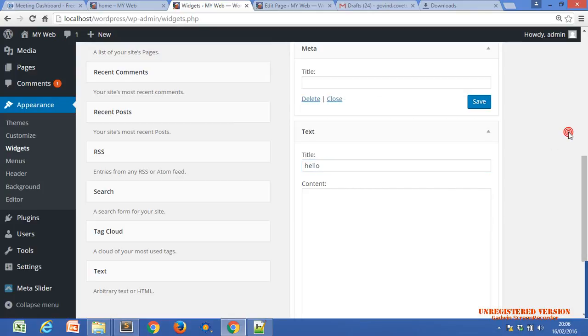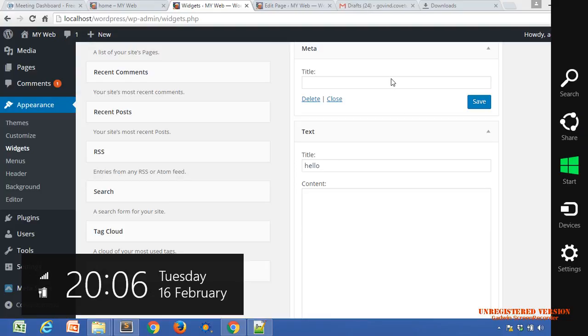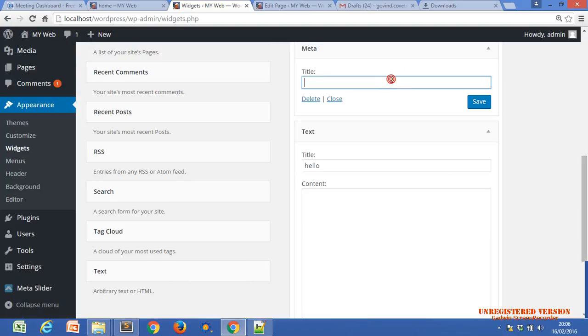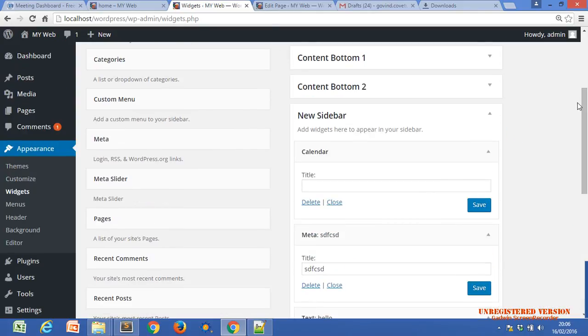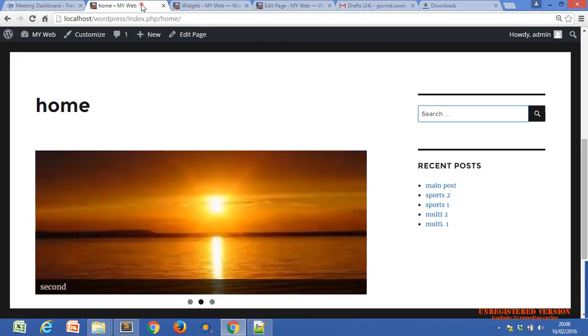Okay, just click on save meta, we just informative, nothing else. Just click on save. You can delete also, or drag and drop outside this widget area, then it will remove from this widget area. What we have done, just create a new widget container and we put the widgets into that container, but it will not appear anywhere in our website till now.